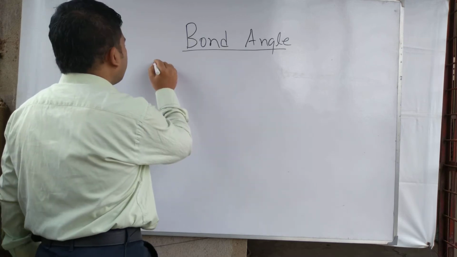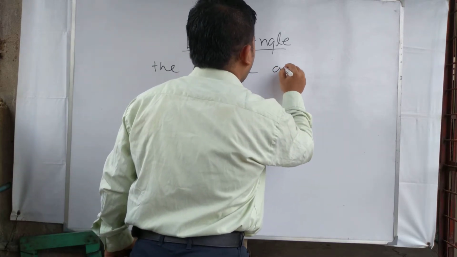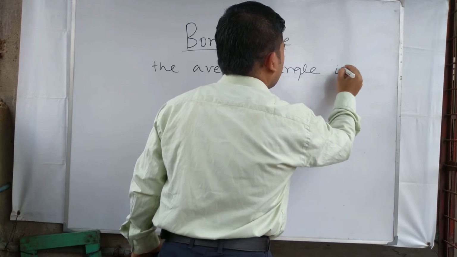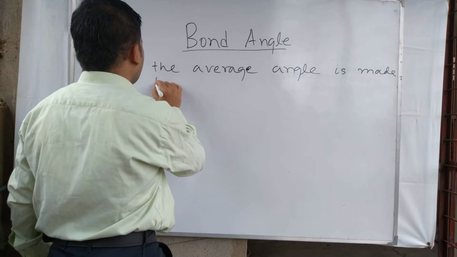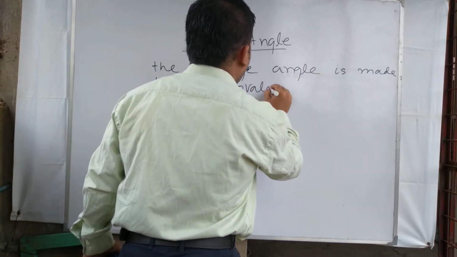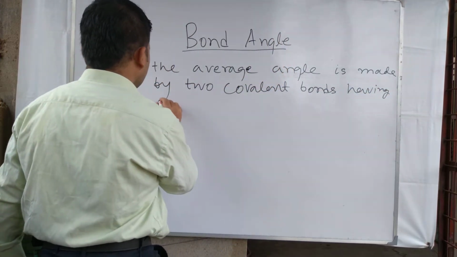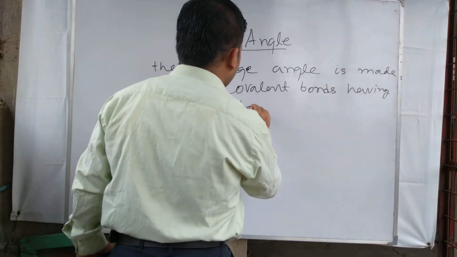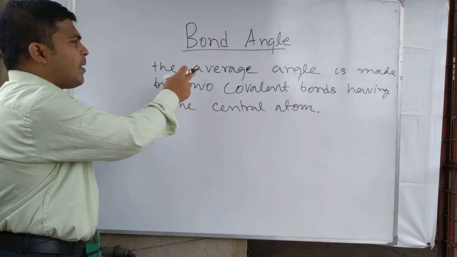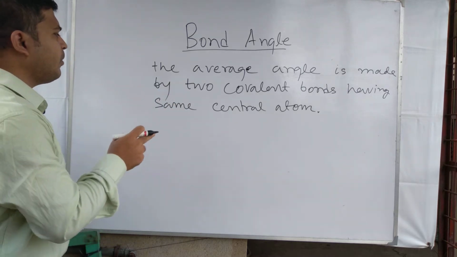It is defined as the average angle made by two covalent bonds having the same central atom.